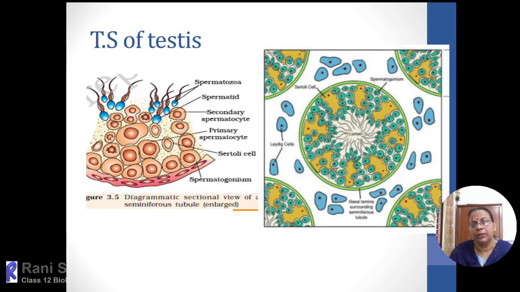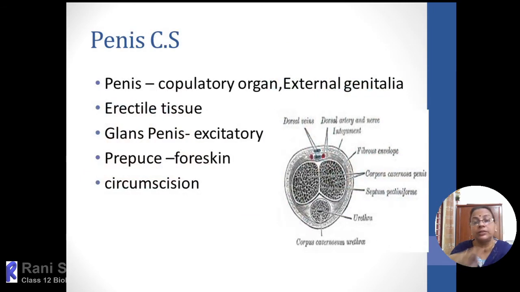Now we will say, so from this the sperms will be produced, and after that sperm production, it will pass through the accessory ducts and it will collect the secretions from the seminal vesicles, prostate glands, and the Cowper's glands. Then that secretion together, that time we'll call it as semen. Semen will pass through the copulatory organ. The main copulatory organ, which consists of external genitalia, is called as penis.